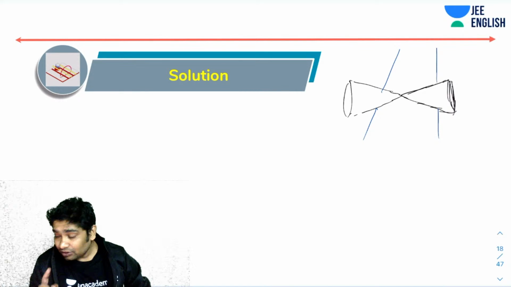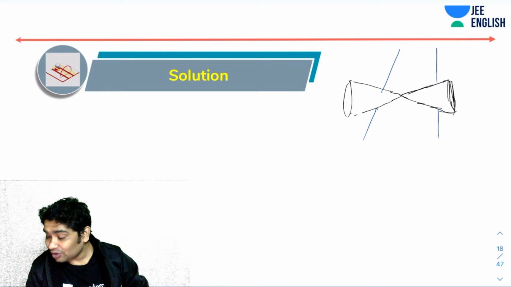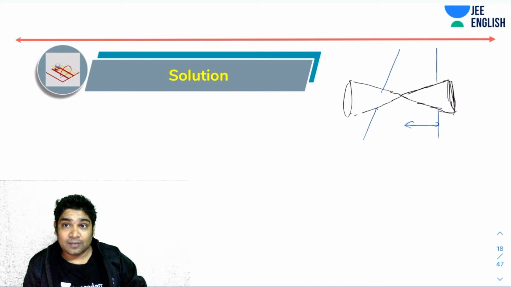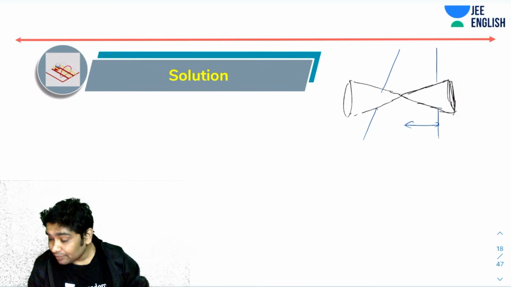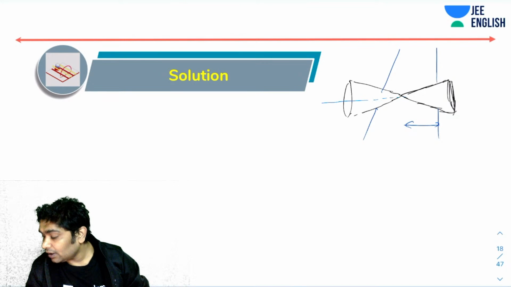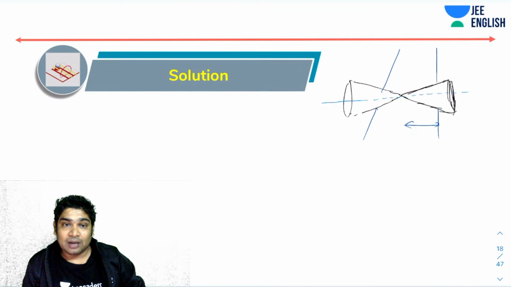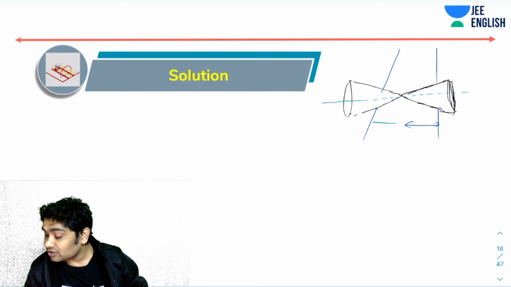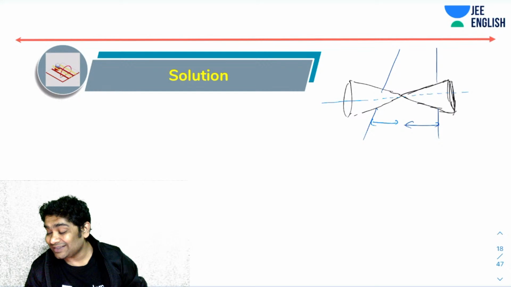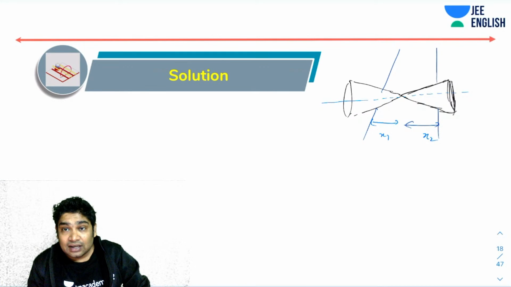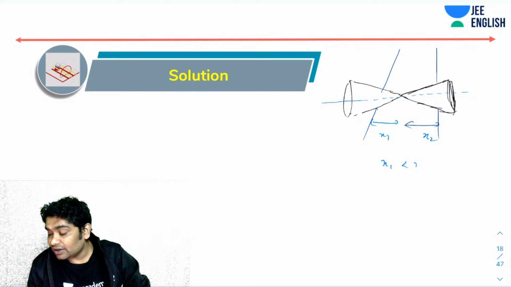You realize that whenever you are at a distance which is greater, the height of the CM would be higher. The CMs of both these cones would be lying on the line joining both their bases and passing through the apex. So this distance would be greater, this distance would be smaller. If this is x1 and this is x2, because the rails are turning like this, after a while x1 would be less than x2.